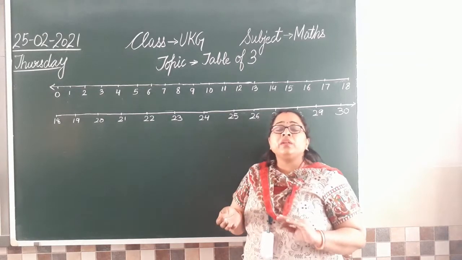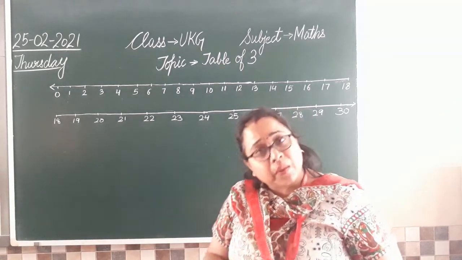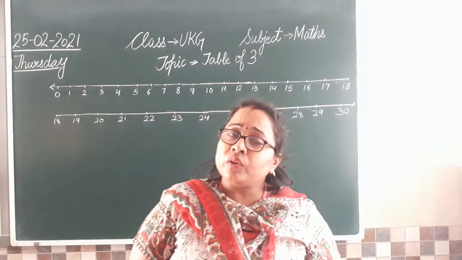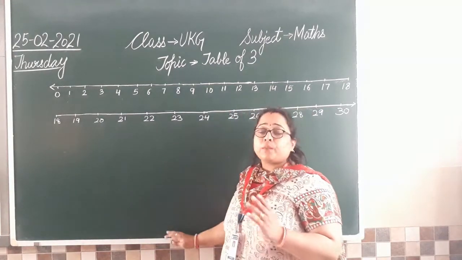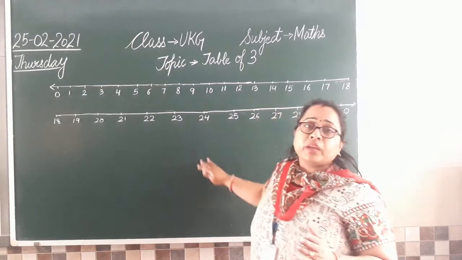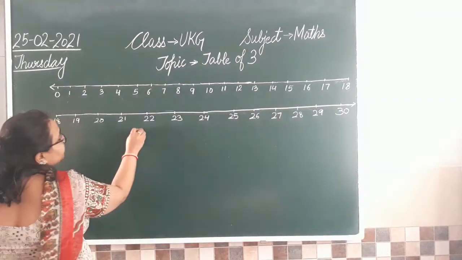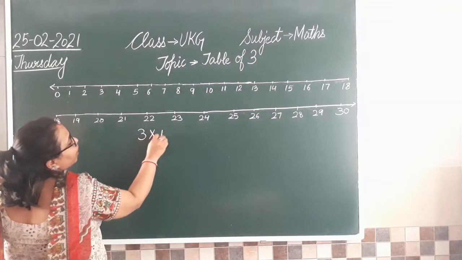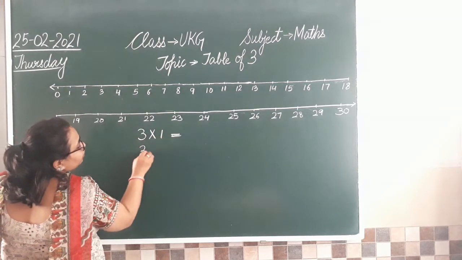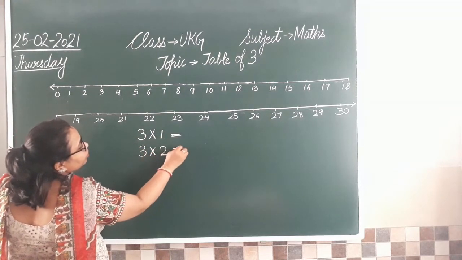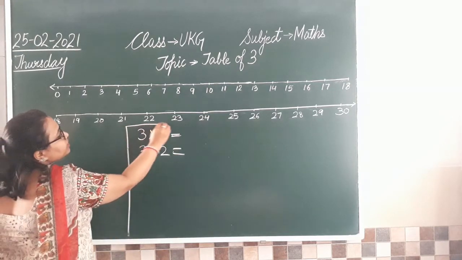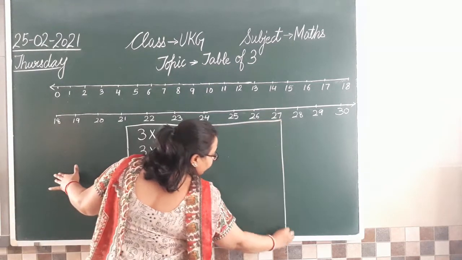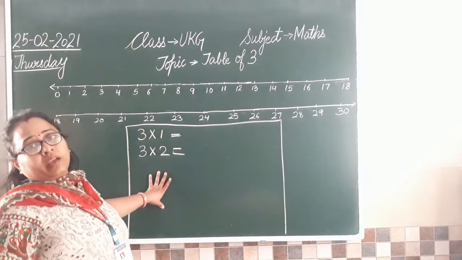Before beginning, I would like to share one more thing with you. It might happen you may be asked to write the table. आपको table लिखने को दिया जाएगा. So the table जब हम लिखते हैं, आपको याद होगा जो हम लिखते हैं 3 into 1 like this. You remember that? 3 into 1 is equal to, then 3 into 2 is equal to. So what is this? This is our table, isn't it? ये हमारा table होता है.